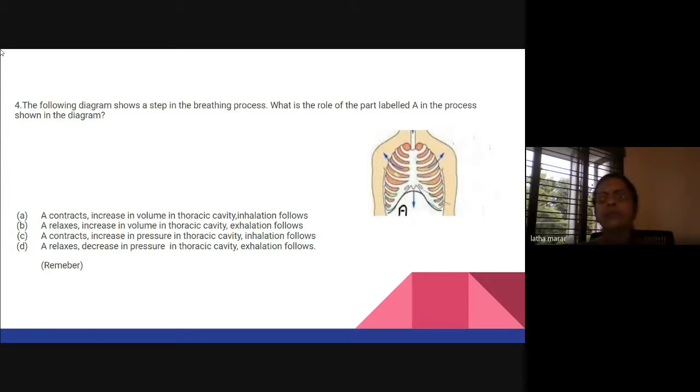Here also it is a remembering and an understanding level, because the inhalation and exhalation process, the child already knows what happens to the shape of the diaphragm and what happens to the volume of the chest cavity. He already knows all that. So he reads the sentences and he will find out the correct answer.